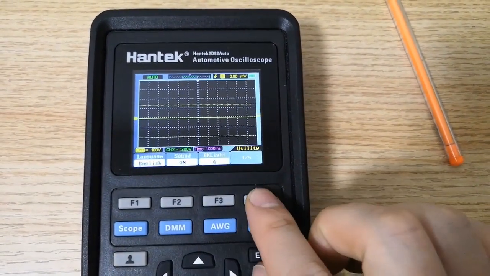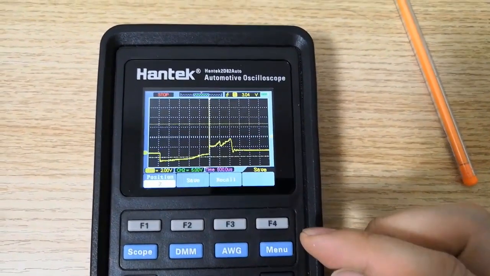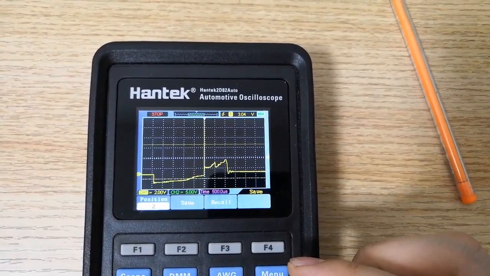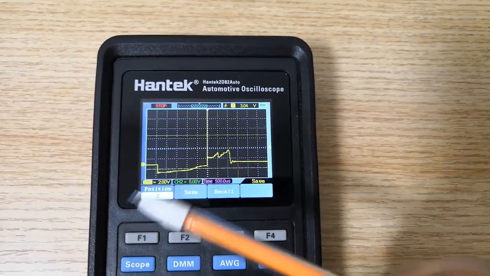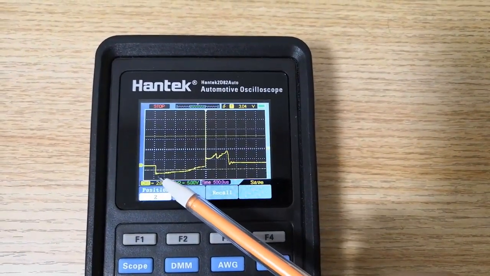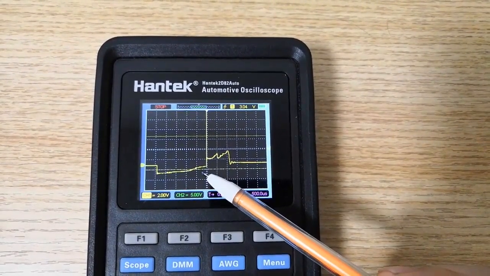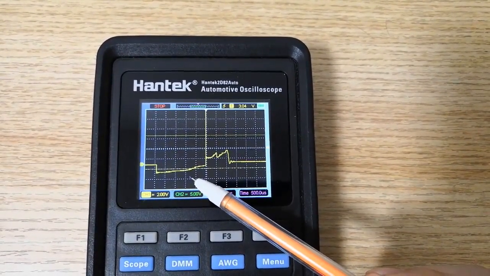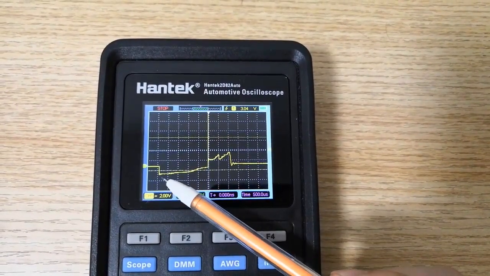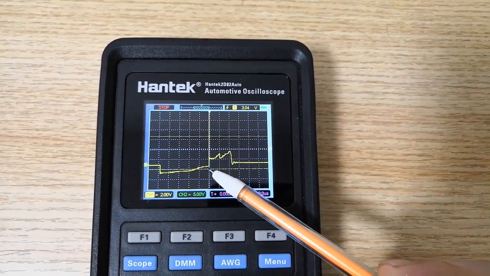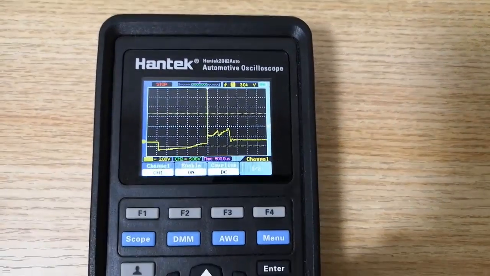Now let's observe the waveform we just saved. Different parts of the waveform represent different processes of the coil. This is the start of magnetization. When the ignition coil starts charging, it should maintain a relatively consistent waveform falling edge, which indicates that the closing angle of each cylinder is the same and the ignition timing is accurate.